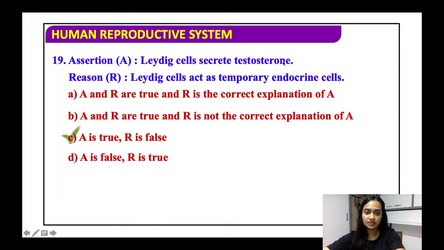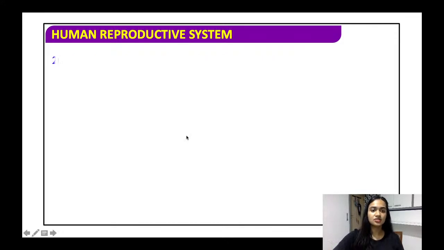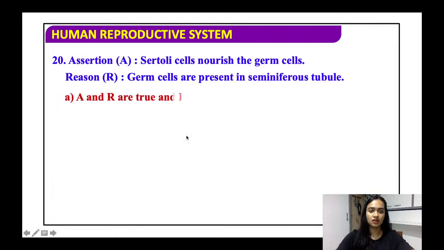Yes, absolutely right. And the Leydig cells act as temporary endocrine cells. No, they cannot. It has no relation with the endocrine cells. All right, so the assertion is true, but the reason is wrong.